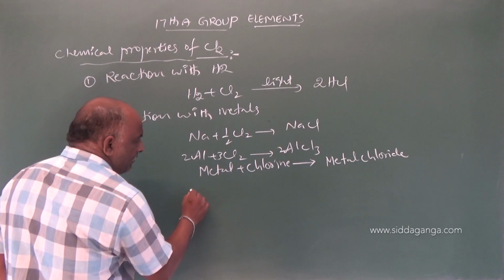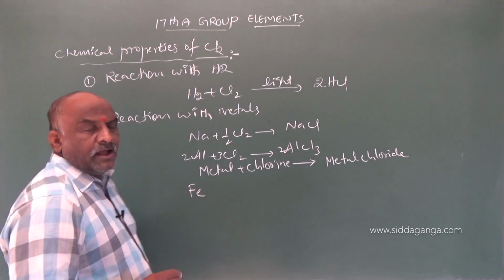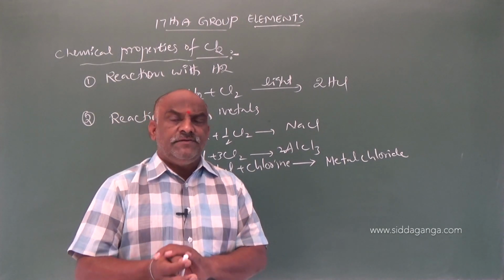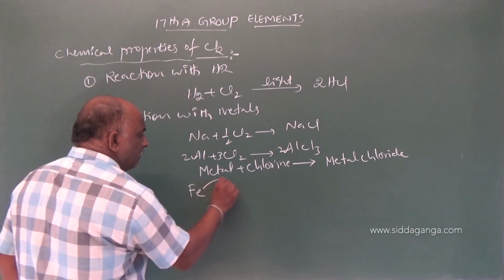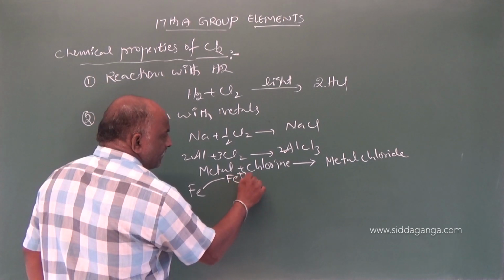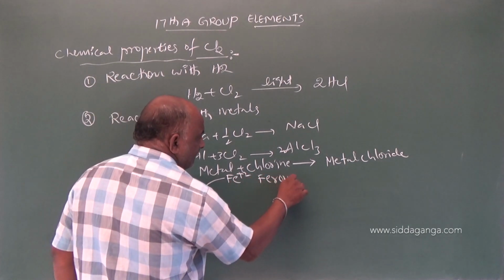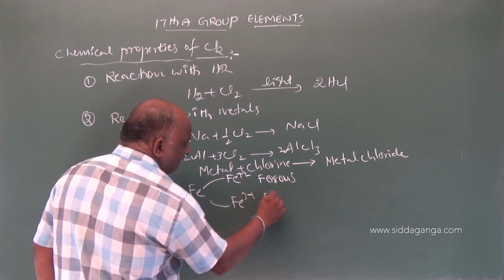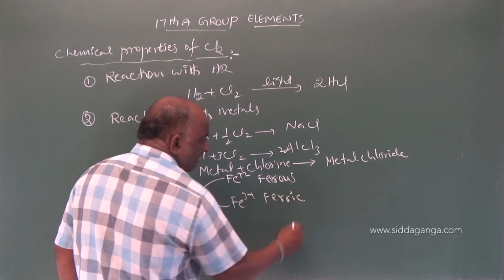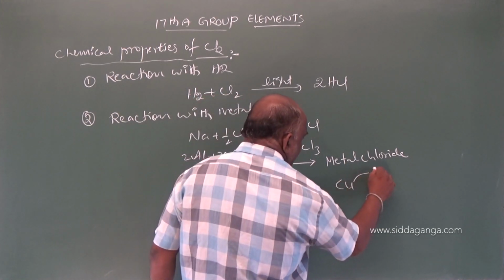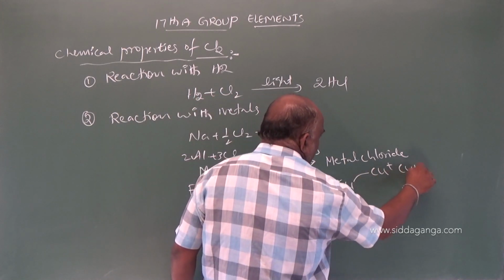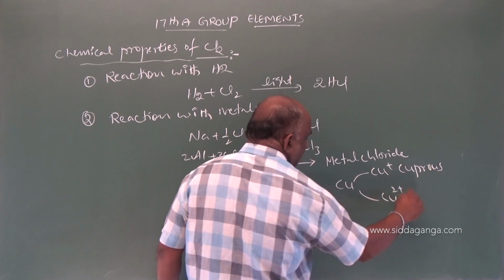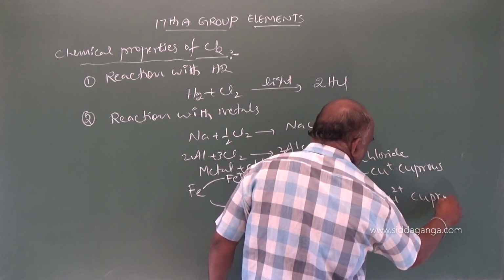Iron, we know the molecular formula is Fe. Iron is available in two forms. One is Fe2+, the second one is Fe3+. Fe2+ is called ferrous and Fe3+ is called ferric. While going to copper, Cu+ is cuprous and Cu2+ is cupric.